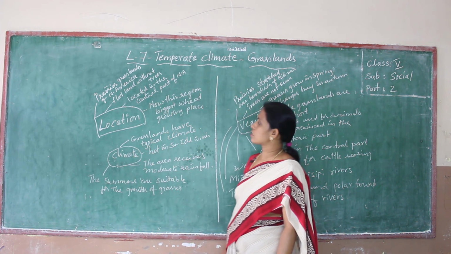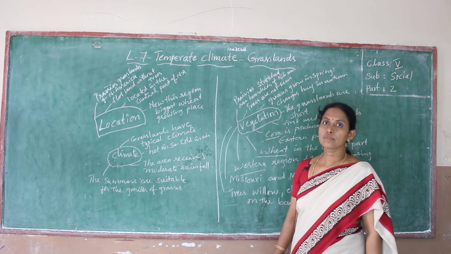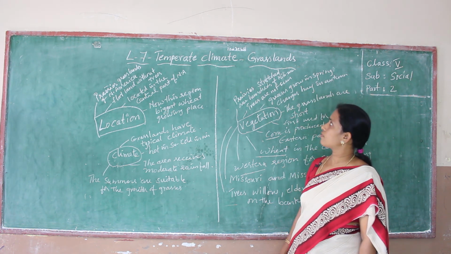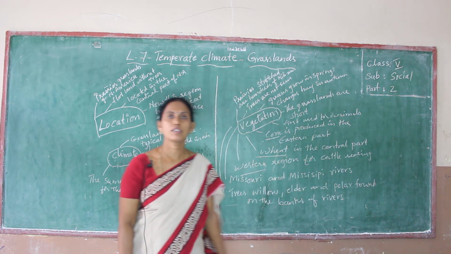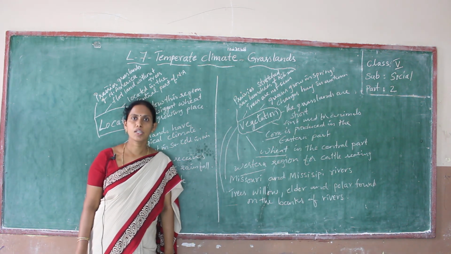Okay children, this is the location, climate and vegetation of grasslands. In the next class we will learn more about this lesson. Okay, thank you.